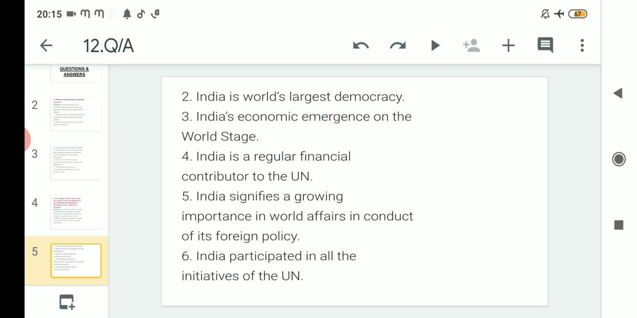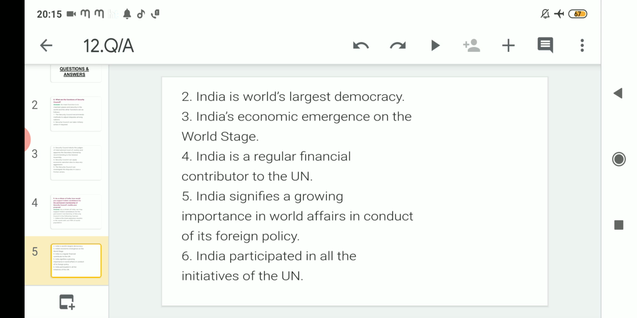So regarding the second point also, India is fulfilling that. A country that wants to be a permanent member of the Security Council should follow or promote democracy. So India is fulfilling this also. The number third, India's economic emergence on the world stage. That means in the 21st century, India is the fastest growing economy along with countries like China.